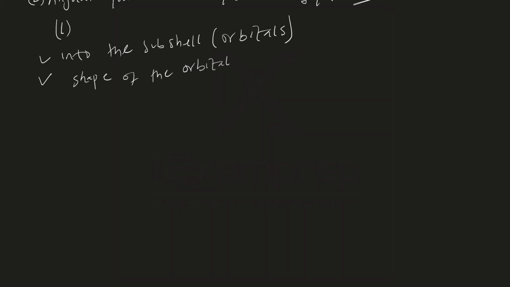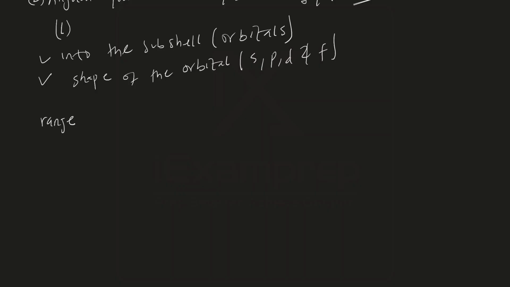Now, what does this quantum number do? What is the function? The function of the angular quantum number is that it distributes electrons into their subshells, which are also commonly referred to as orbitals. So, while the principal quantum number distributes electrons into their shells, the subsidiary or azimuthal quantum number, as the case may be, distributes electrons into their subshells. This quantum number can give us knowledge about the shape of the orbital. And the orbitals that we are talking about here are the s, p, d, and f orbitals, which you must be familiar with. Now, what is the range?